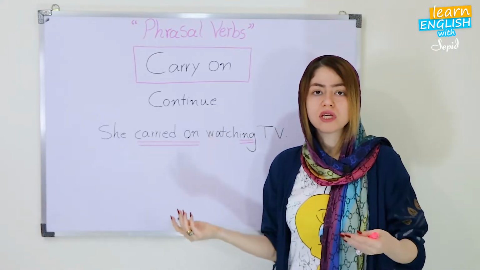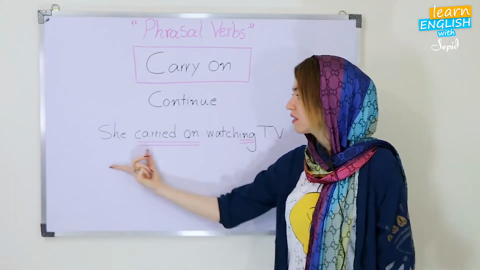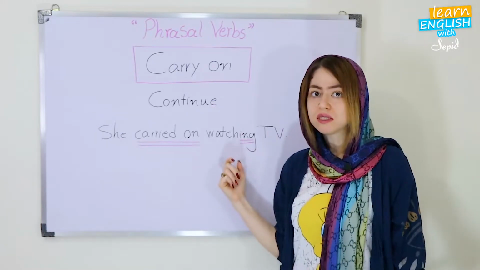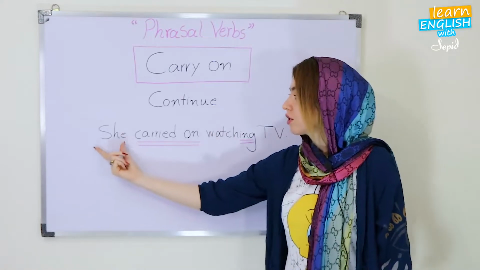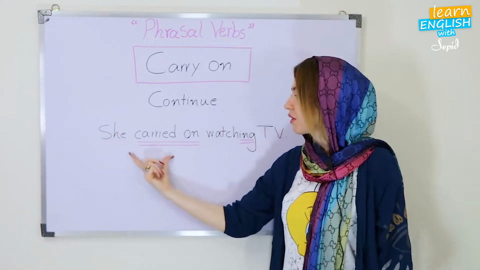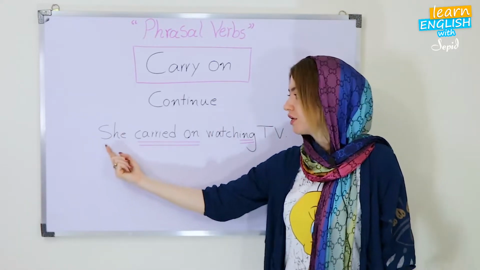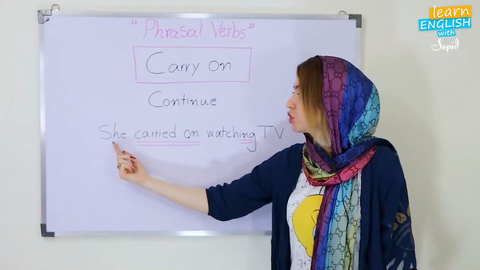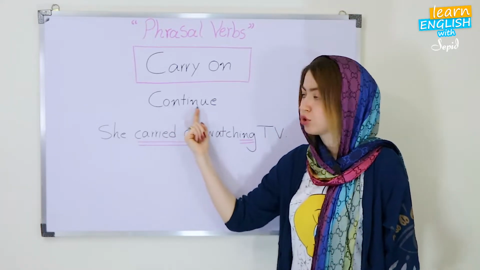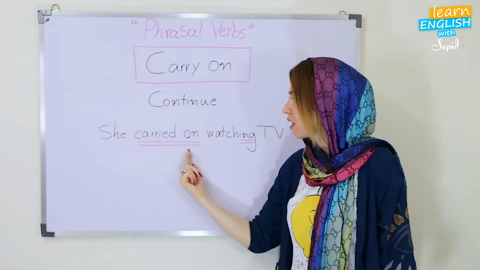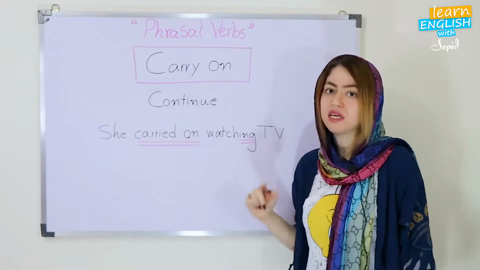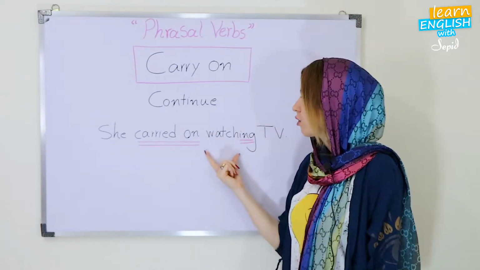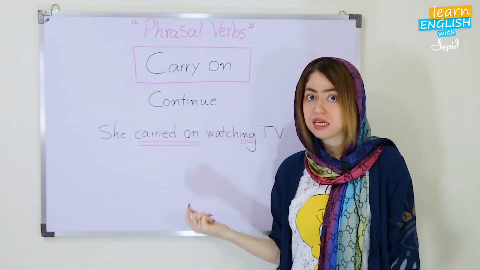If you want to use carry on in our sentence, there's a kind of example here. You can see there's a grammatical point after carry on. Let's go. So here it says, she carried on. She carried on. It means she continued. Okay? So she carried on or she continued watching TV.